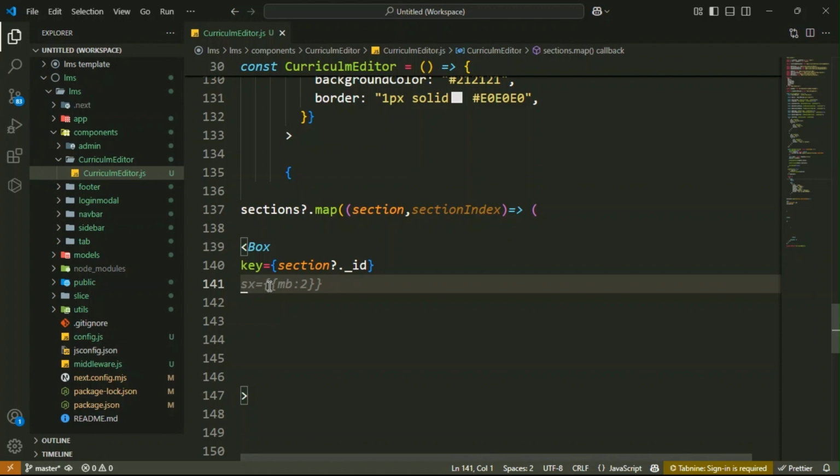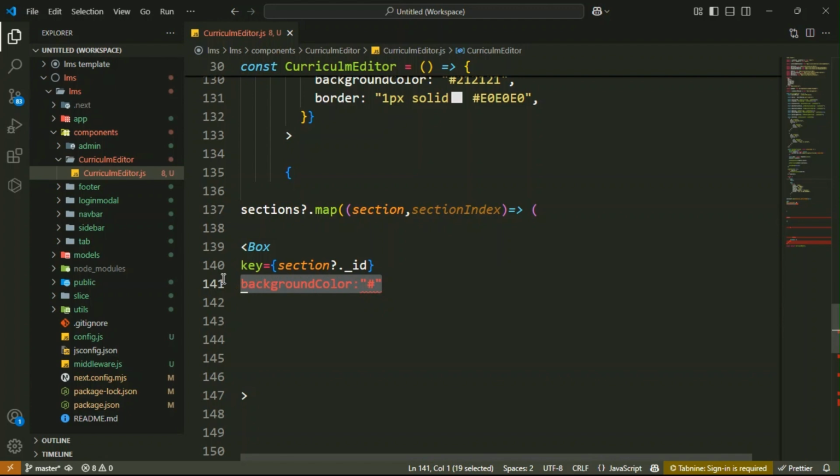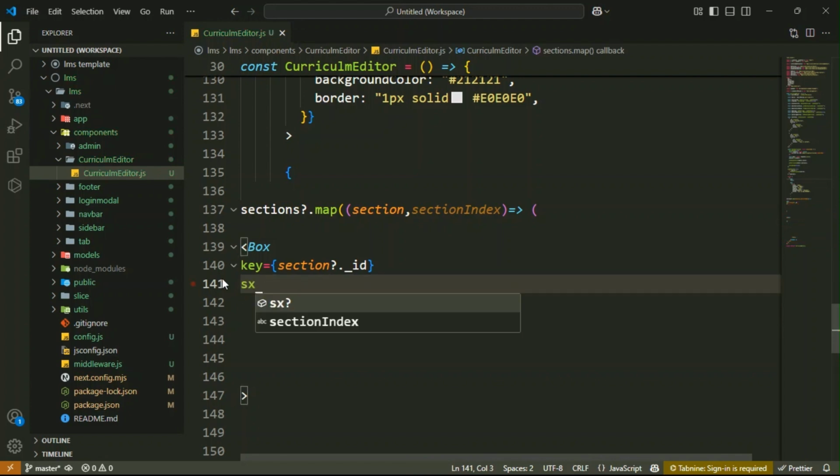Then after that, inside it, add the additional styles. That is a background color, guys. Here, what happened? Okay, I know what the issue is. Make sure you are inside additional styles.